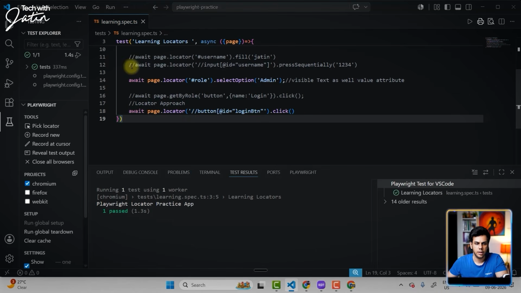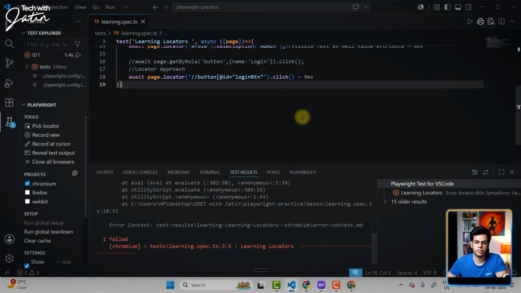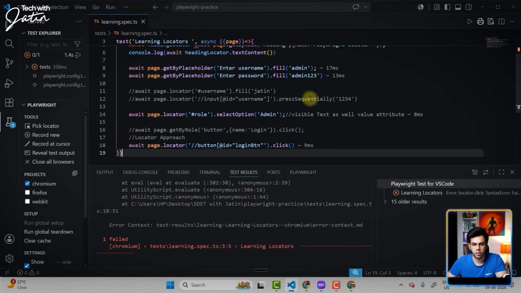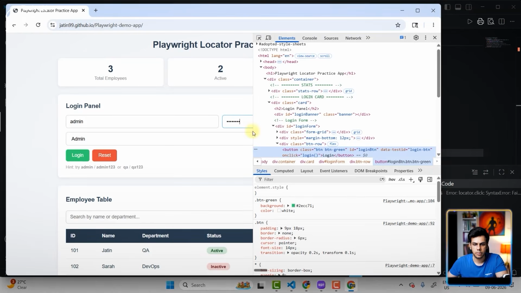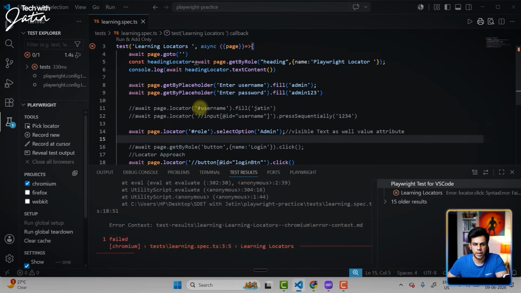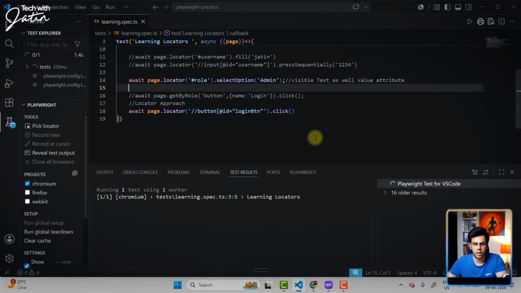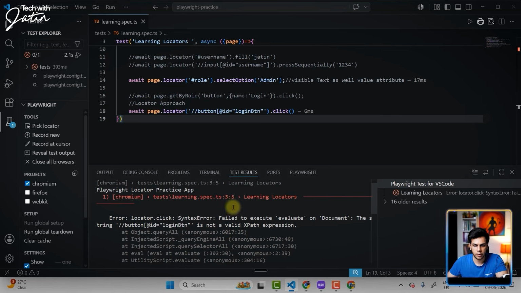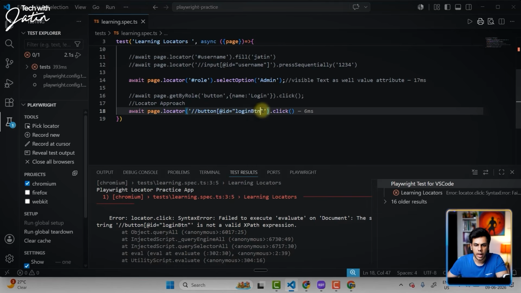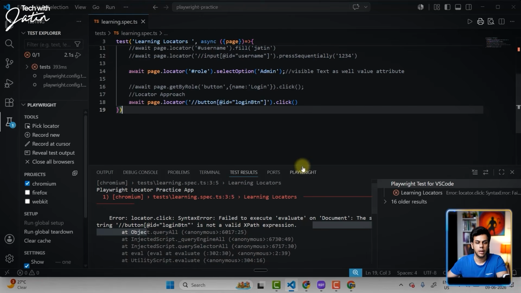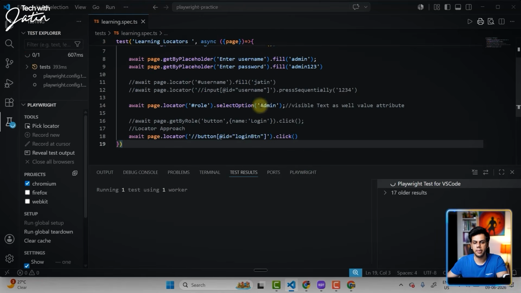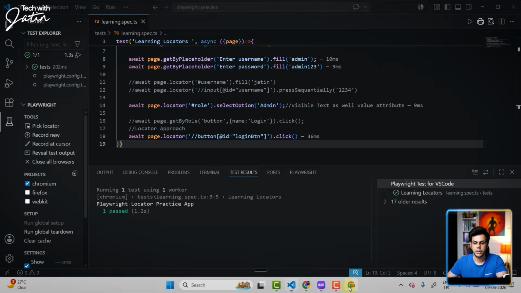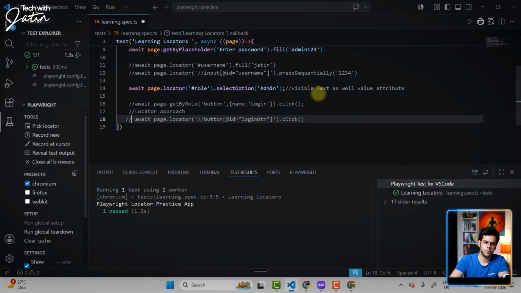Save this. Okay, let's click on the play button. Something went wrong over here. Let me just see. Let's close this for a moment. Let's run this one more time. And something is going wrong. Let me just see. I forgot to close the square bracket. The XPath is incorrect over here. My bad. I can save this. Click on the play button. Fast. So if I go back, logged in. Okay, this is your locator approach.